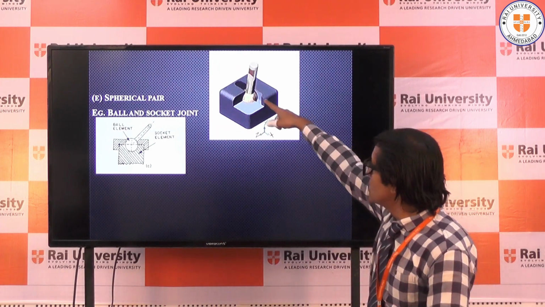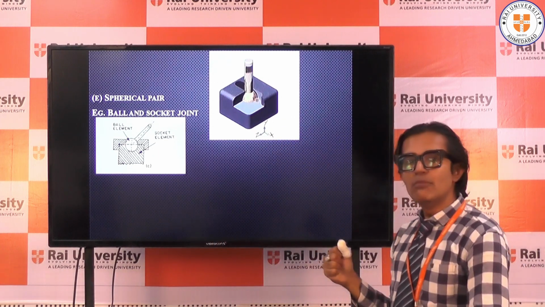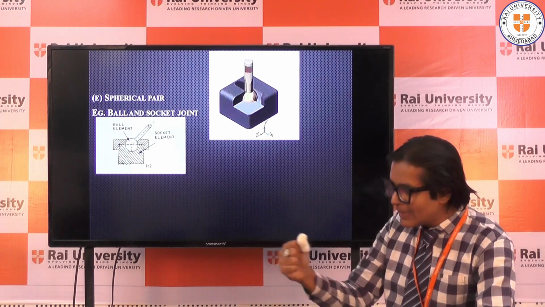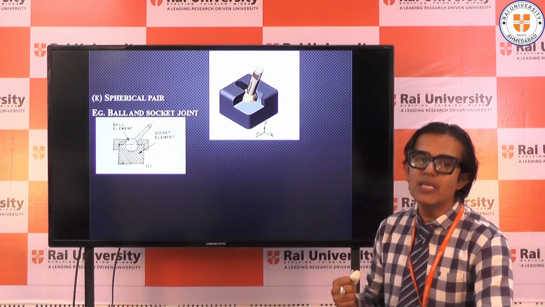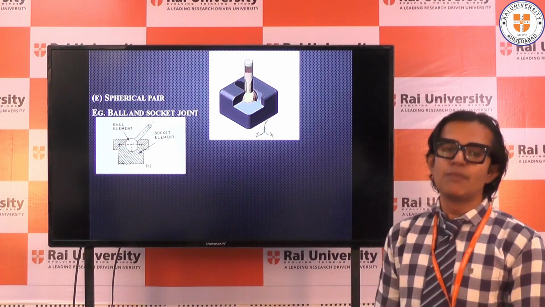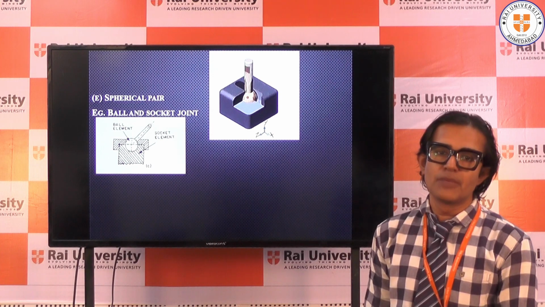The animation of this spherical pair is seen. You can see here the body not only moves in the vertical and horizontal direction, but it can also slide into a 360-degree rotation. So that type of pair is called the spherical pair. The best example of this is the ball and socket joint.